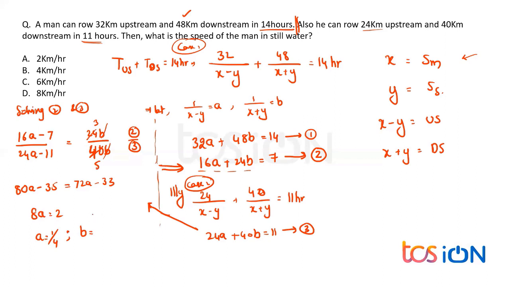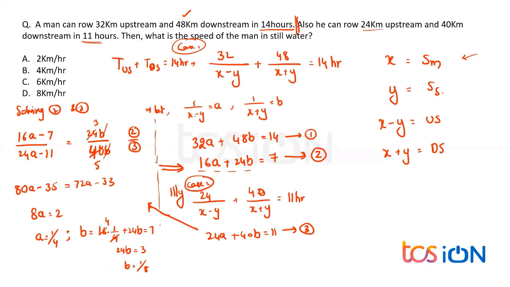Or else I can substitute in equation 1 only. So equation 1 substitution will give me what? 16 into 1 by 4 plus 24b is equal to 7. 4 1s are 4, 4 4s are 16, so 24b is equal to 7 minus 4, which is 3. So b is equal to 1 by 8. Yes, I got a is equal to 1 by 4, b is equal to 1 by 8. Right, everybody?